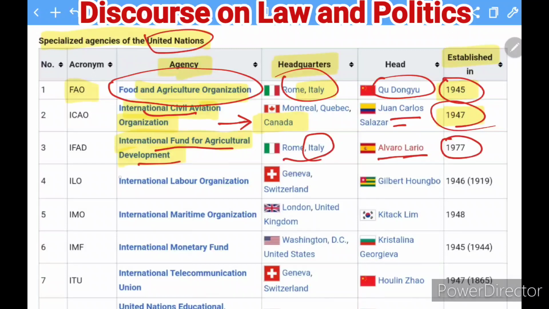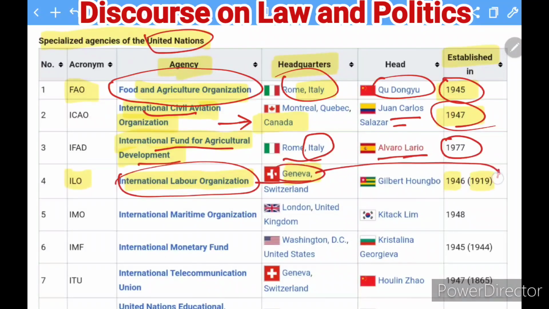Next is very important, you all can see, the International Labour Organization, that is ILO, and it has its headquarters in Geneva, and it was established in 1919, but later on it was re-established in 1946 after the establishment of the UN. So this is how you can see. So ILO has its headquarters in Geneva, and it was established in 1919 originally, but later on it gained significance in 1946 by the re-establishment.